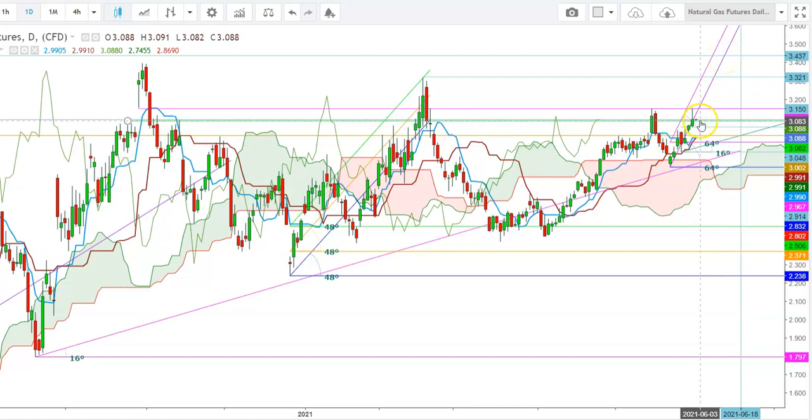And here I find that the immediate support for natural gas futures is at the levels of $3.082, whereas the natural gas futures have been currently trading at the levels of $3.088.